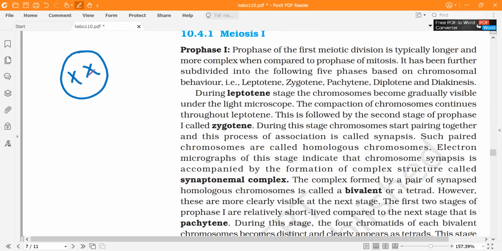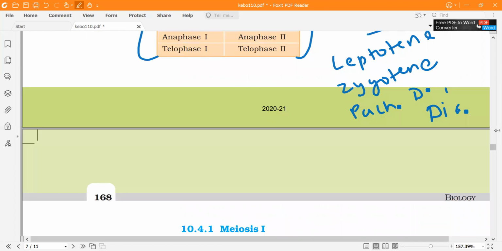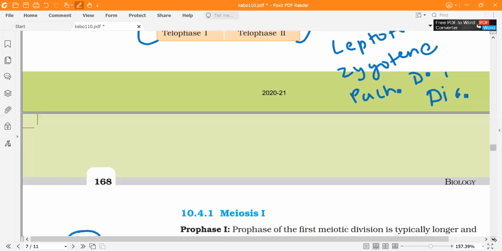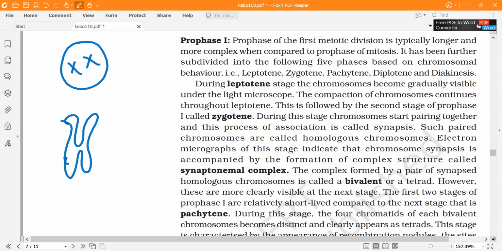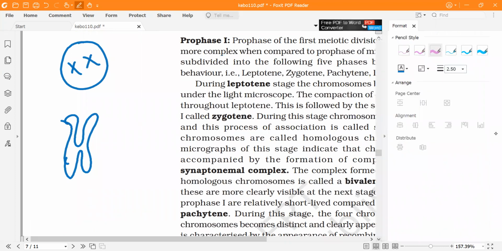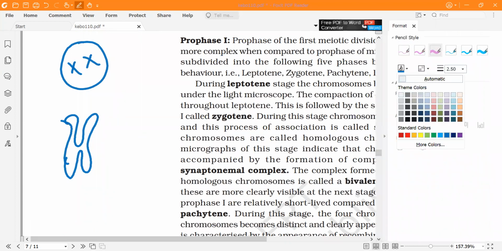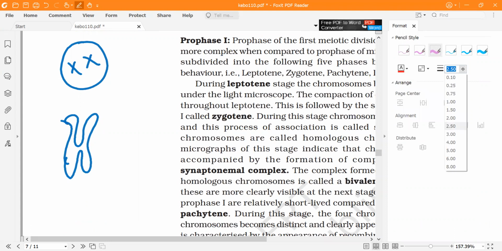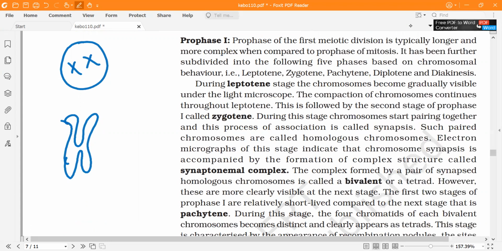Now in the zygotene, let's say this is 1 chromosome, and this is another chromosome.